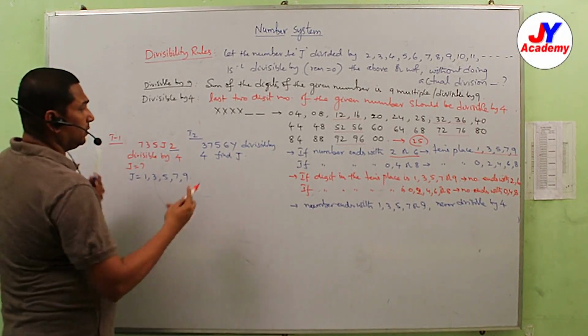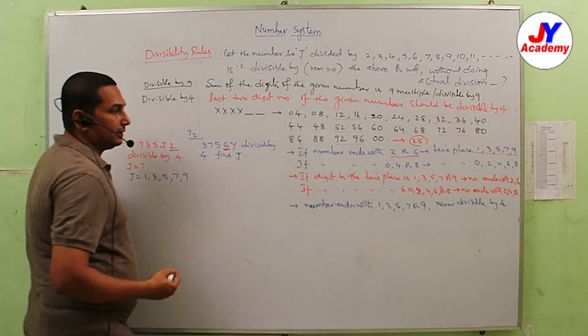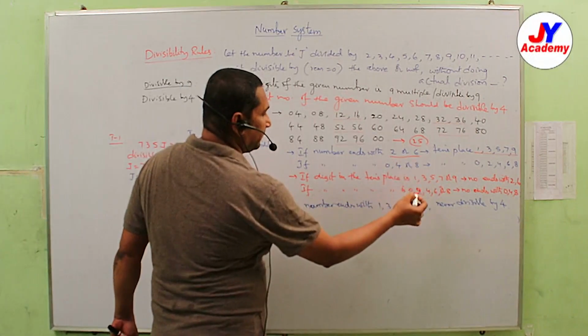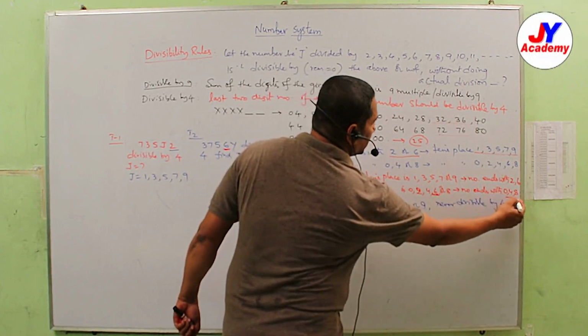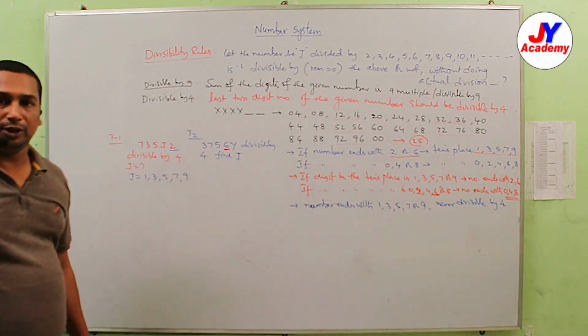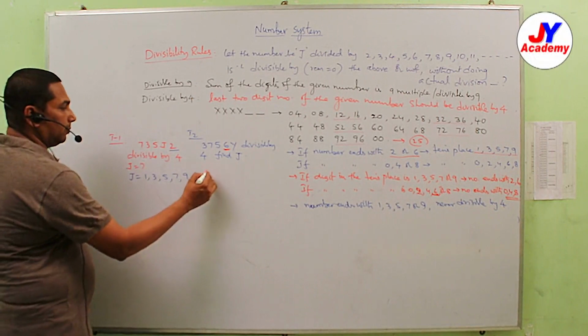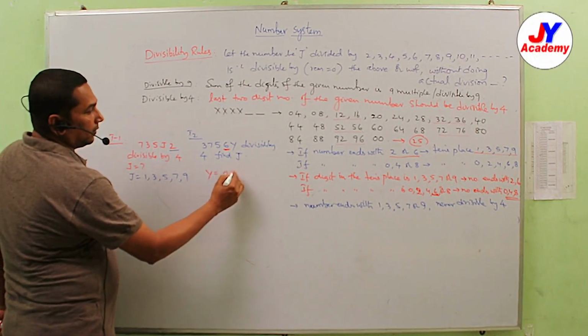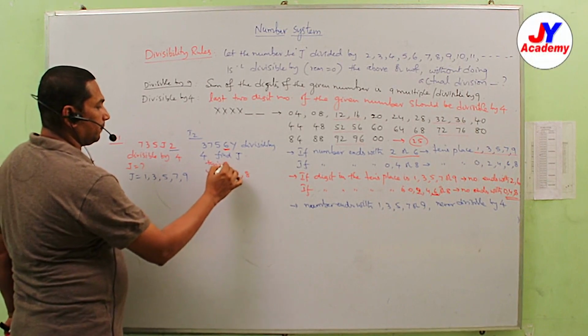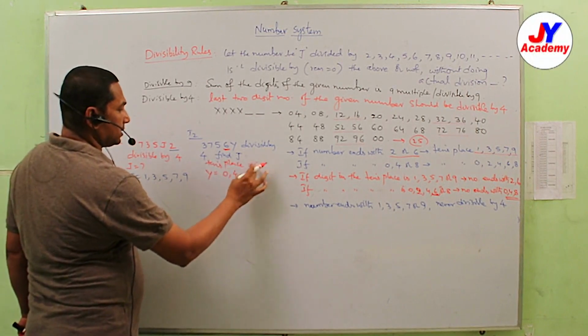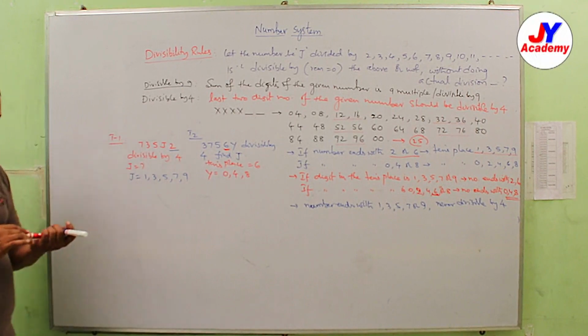Very simple. What is its tens place? 6. If the tens place is 6, the ones place may be 0 or 4 or 8, because 60, 64, 68.